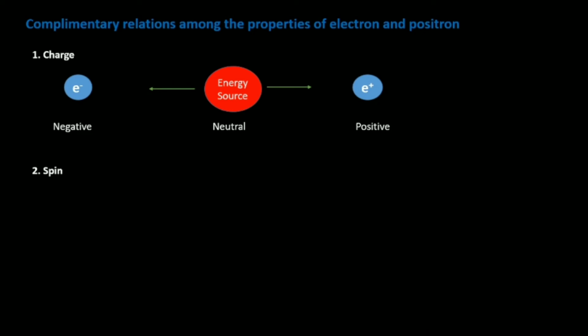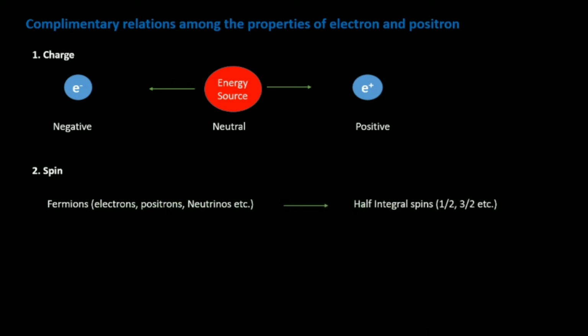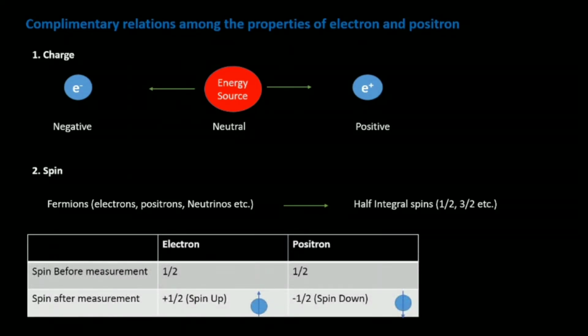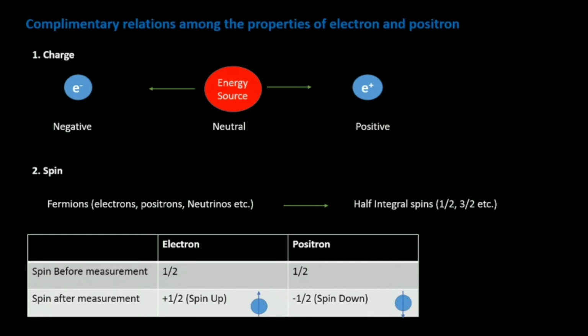The spin on the electron is half. Now, why is it half is something that we don't know. Electron and positron belong to a class of particles known as the fermions, which have half integral spins. Because the spin on the electron and the positron is half, there exist two possible orientations that the particle can take when measurement is done. Let's call those two orientations spin up and spin down. Note that these orientations are taken by the particles only when the measurement is done.